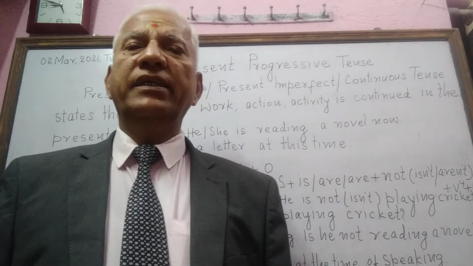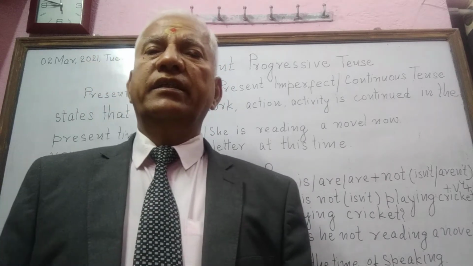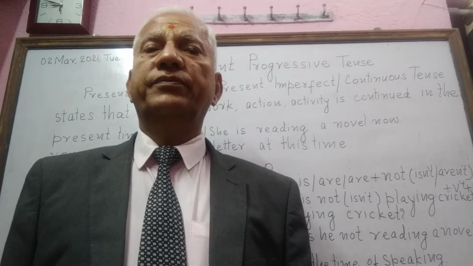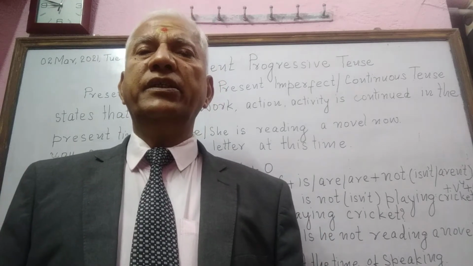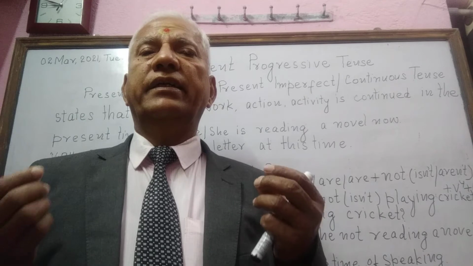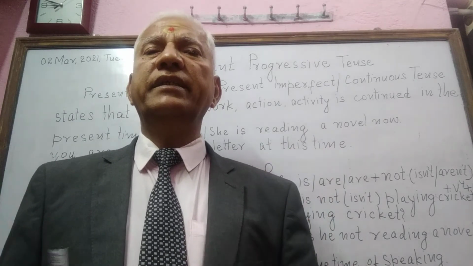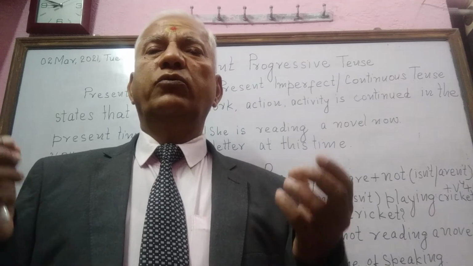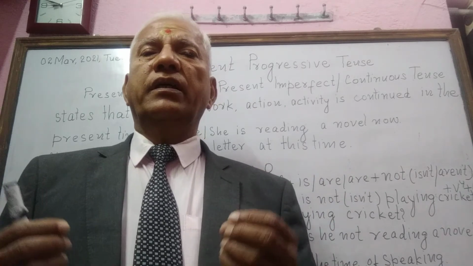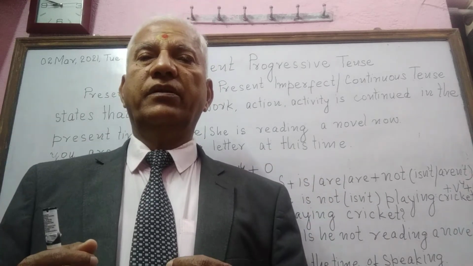Present progressive tense is that tense which expresses that a work or action or activity is going on in the present time.